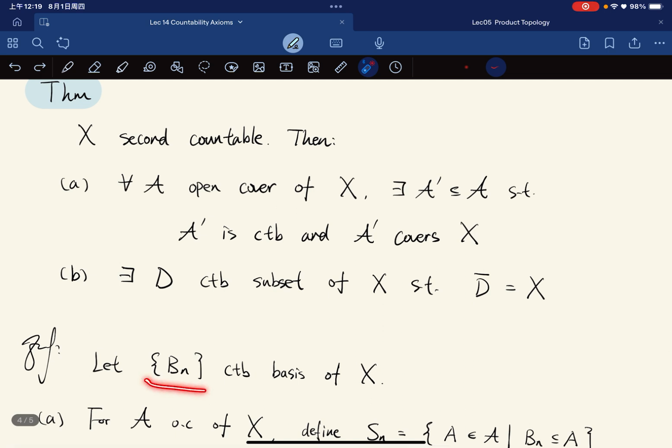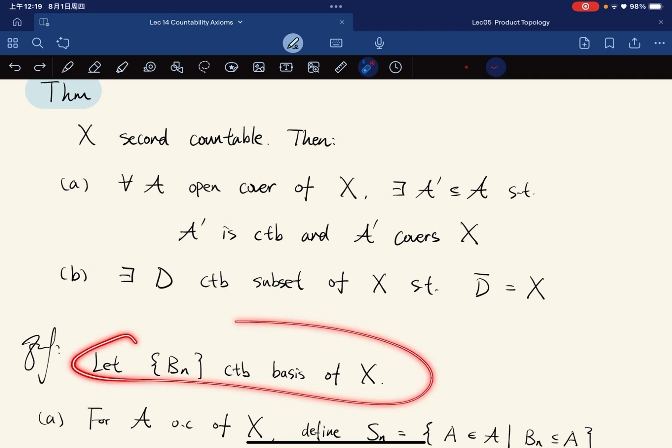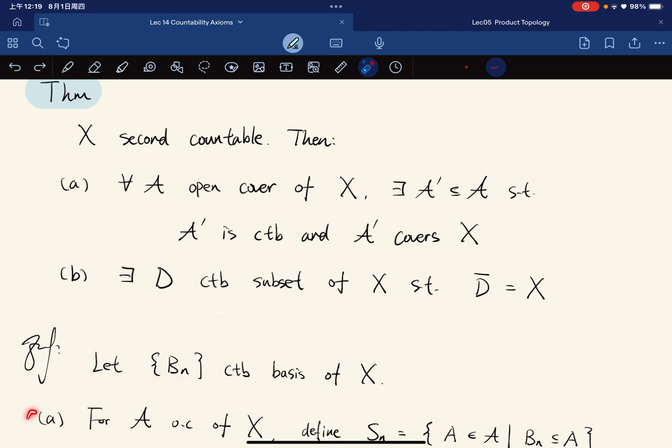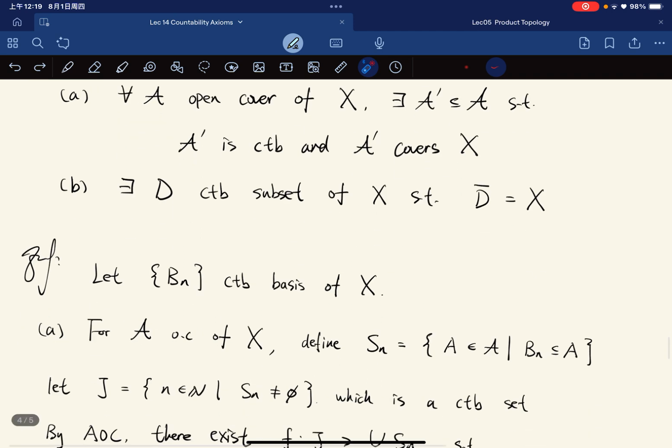First, we fix a countable basis of X. Let's prove part A first. For any open cover of X, we define the set Sn. It consists of all the elements A from the open cover such that A contains Bn. So Sn is all the A in the open cover such that it contains Bn.